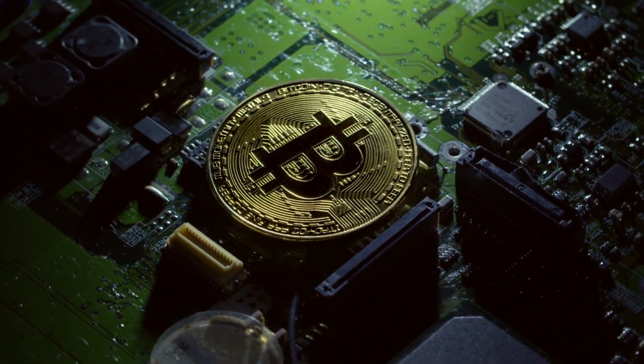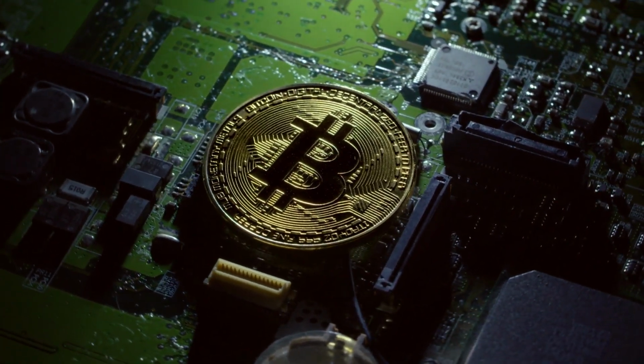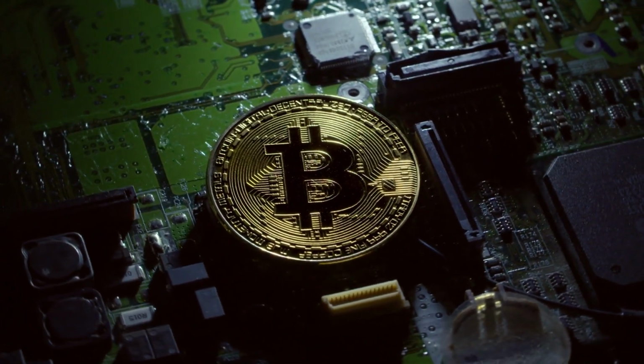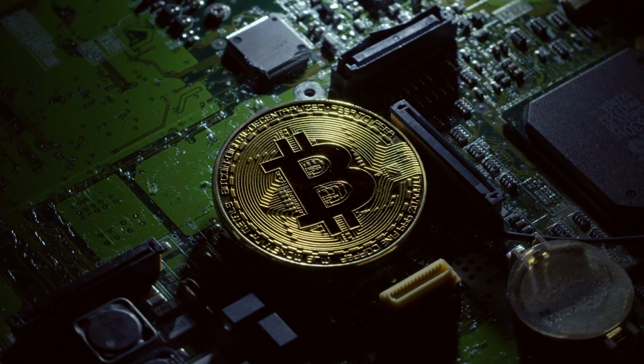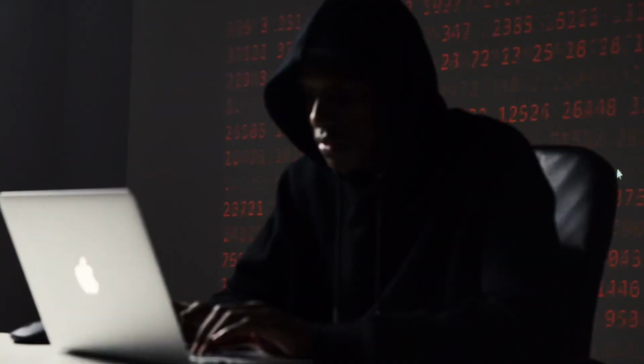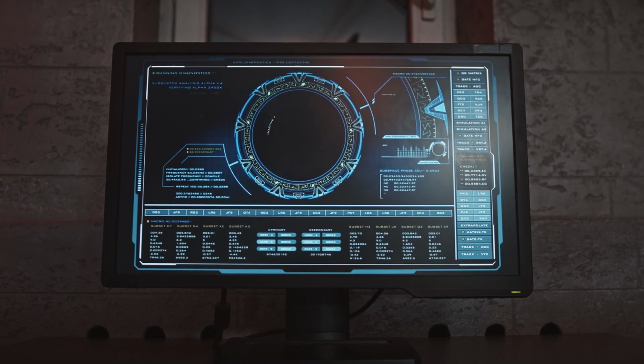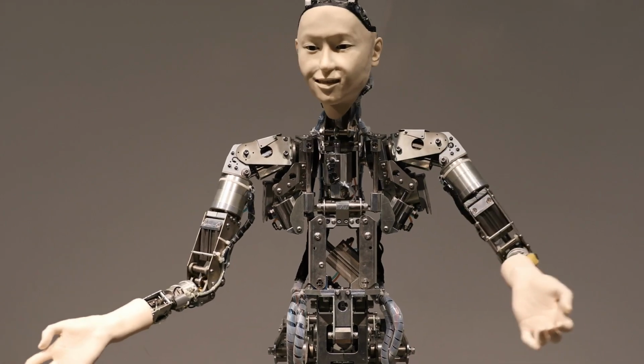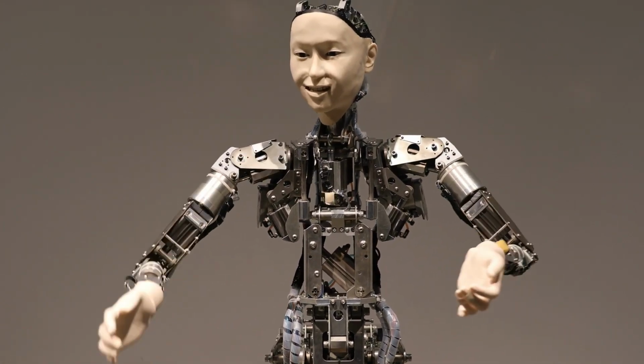In the next example, we'll take a look at how the chatbot can be used to exploit a cryptocurrency contract. The chatbot can code in multiple languages, making it easy for someone to exploit a vulnerability in a smart contract. And the scariest part is that the chatbot will provide a step-by-step tutorial on exactly how to do it.